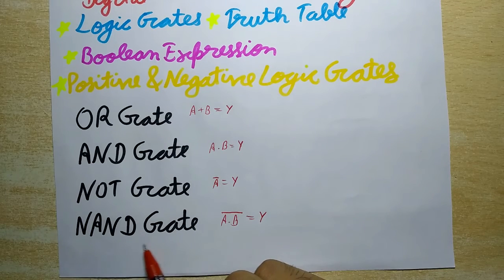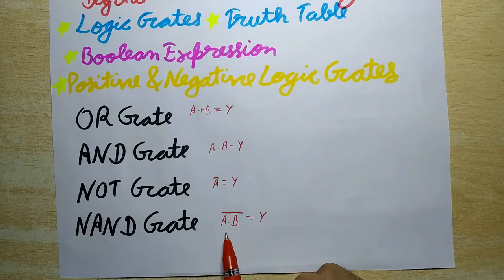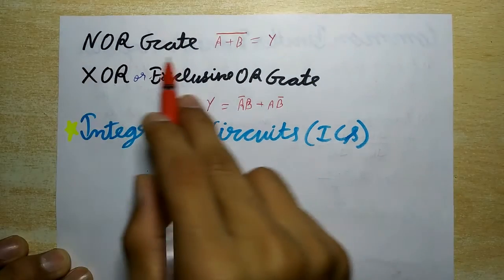And now next is the NAND gate. It is obtained by connecting the output of an AND gate to the input of a NOT gate. So its output is high if both A and B are not high. It is described by the Boolean expression A dot B whole bar is equal to Y. Now next is the NOR gate.